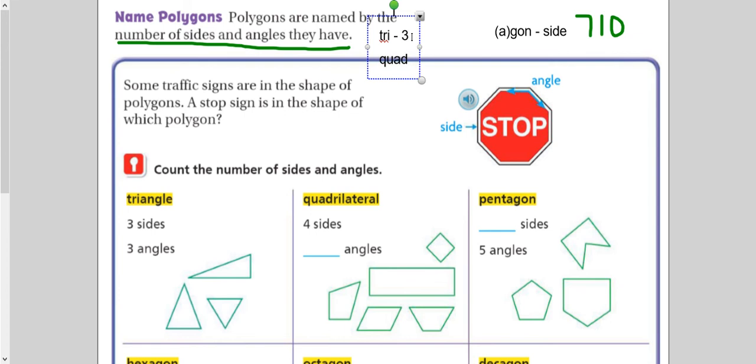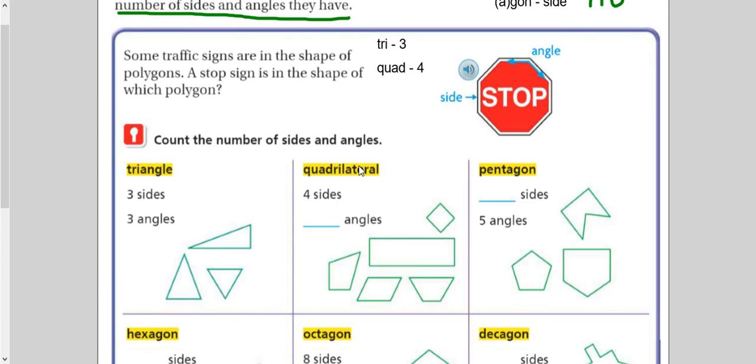A quad, that's four, like a quad runner or a four wheeler. So we've got four right there. Penta, the root for five is penta. And you can think of that like the Pentagon that is in the Washington, D.C. area.